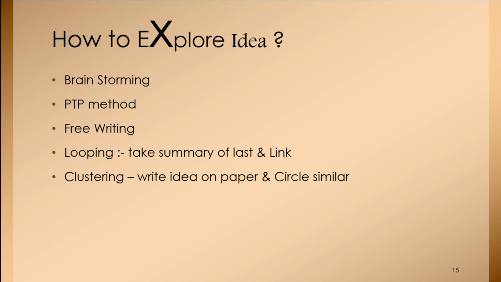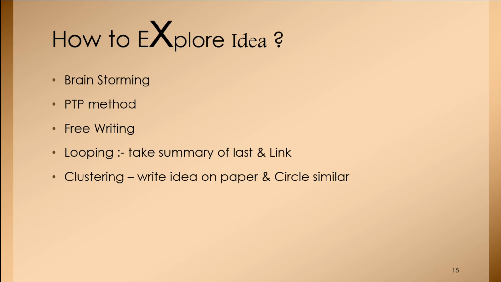We can just do free writing. That means whatever comes to your mind, just keep on writing on your paper related to your research work. Everything that comes to your mind, without any barrier, you should write it, and then after writing it, you need to do two or three revisions to take the important part out of that free writing. So this is one of the methods of exploring ideas.